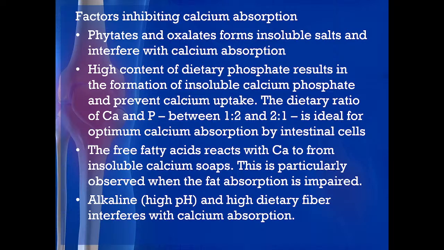They form calcium soaps. For the favoring factors we have seen low pH, and for the inhibiting factors we are seeing high pH, that is, alkaline pH in the intestine, and high dietary fibers interfere with calcium absorption. Dietary fibers are the carbohydrates which are not digested, not absorbed. So, if they are present, they also interfere with calcium absorption.